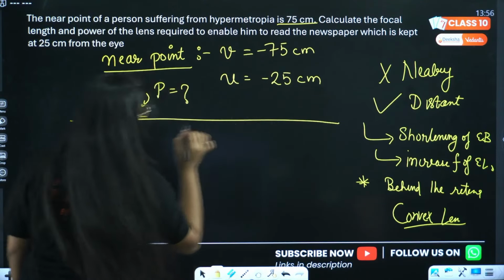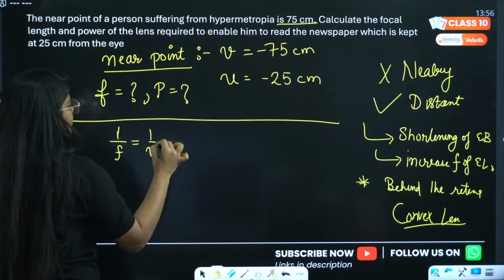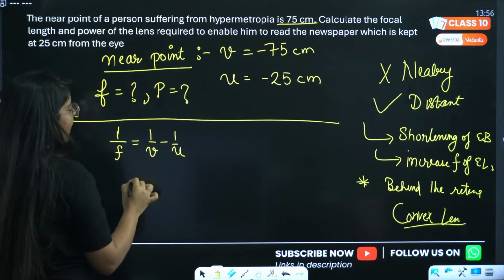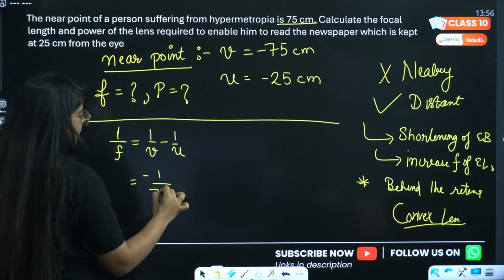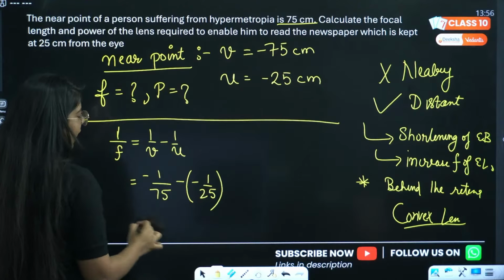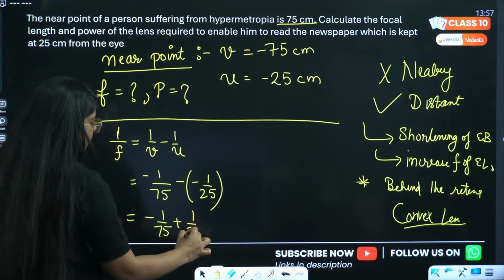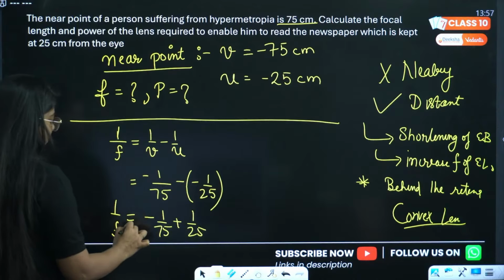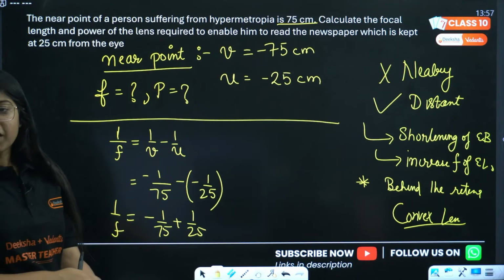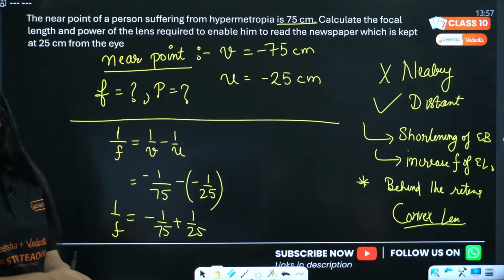Can you solve this question? We have to find focal length. We can do that by using the lens formula. This is -1 by 75 plus 1 by 25, equals 1 by f. Can you solve it from here, everyone? V is -75, U is -25. Sudhanshu, very good.